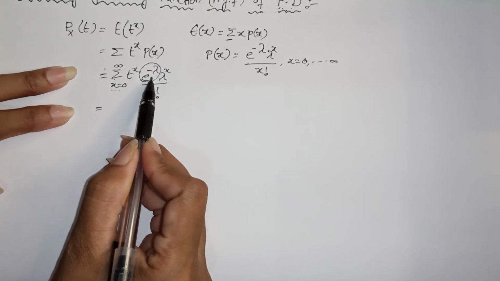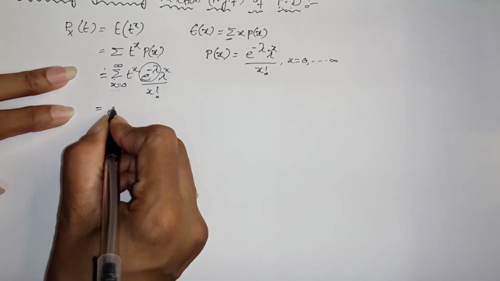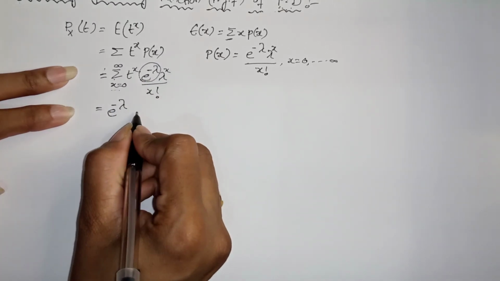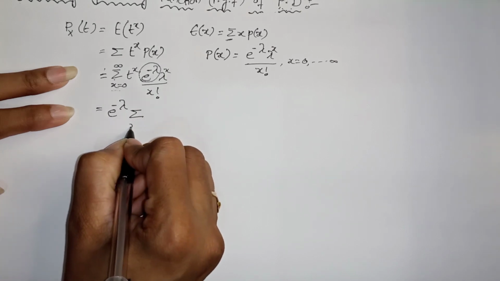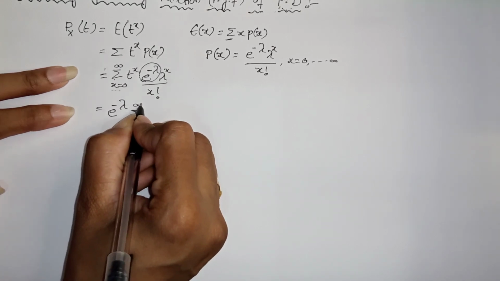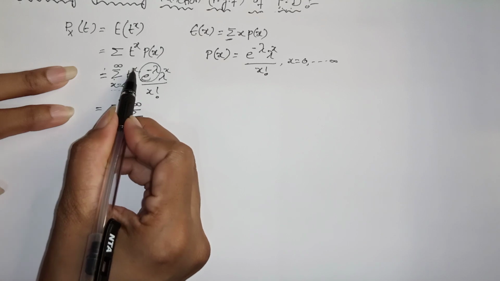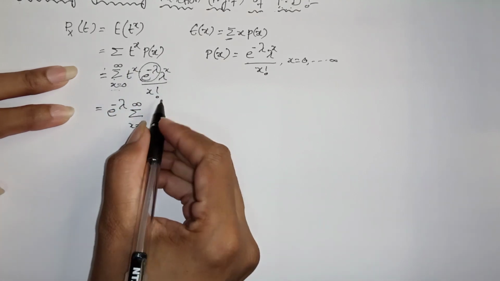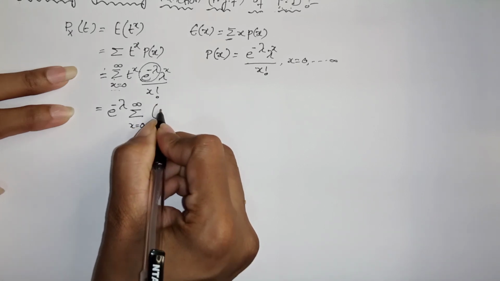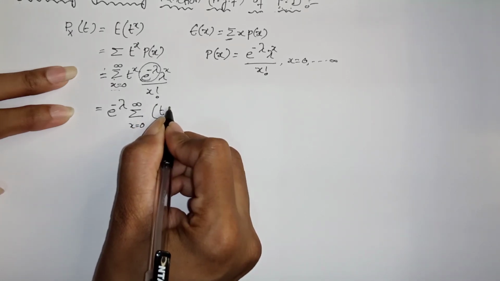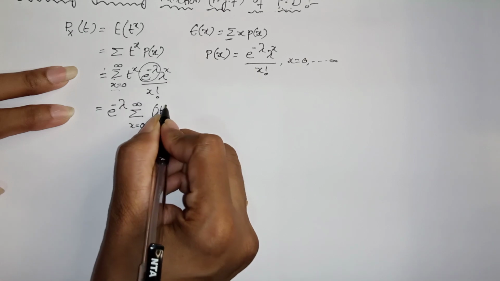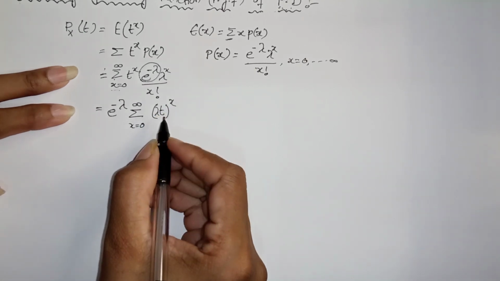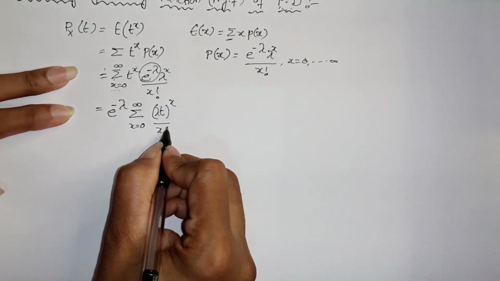So e power minus lambda into summation x equals 0 to infinity, and if you observe, t power x and lambda power x have the same powers, so we write them as one term: lambda t to the power x by x factorial.